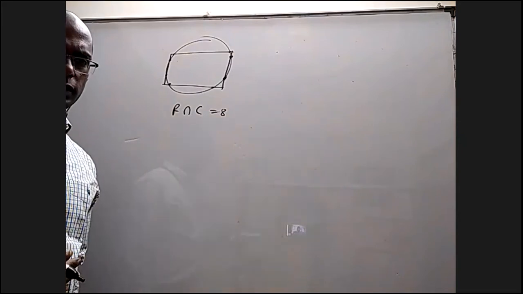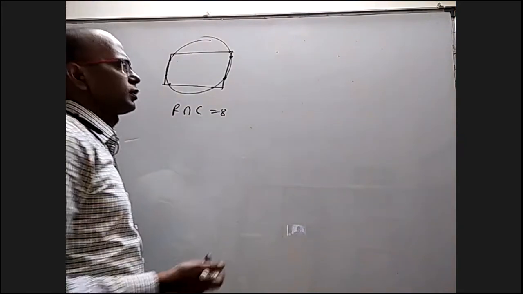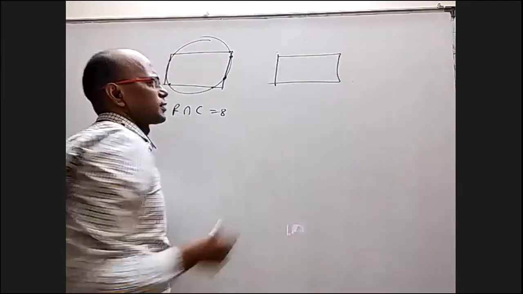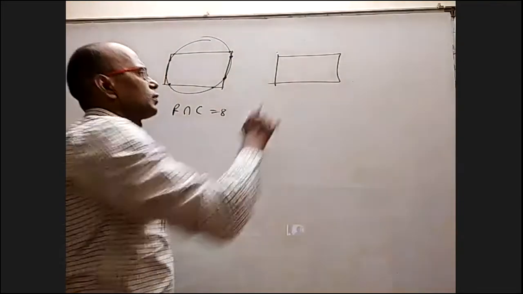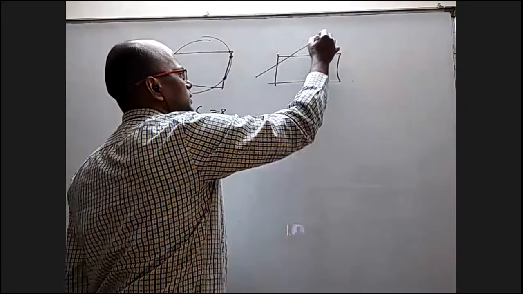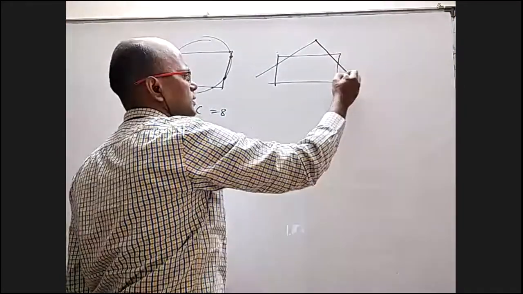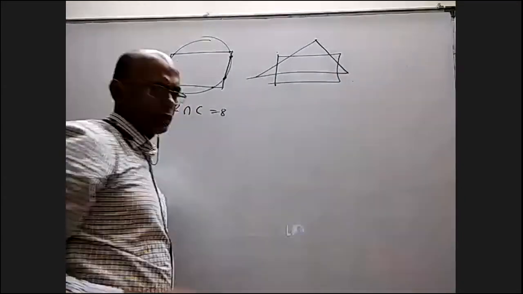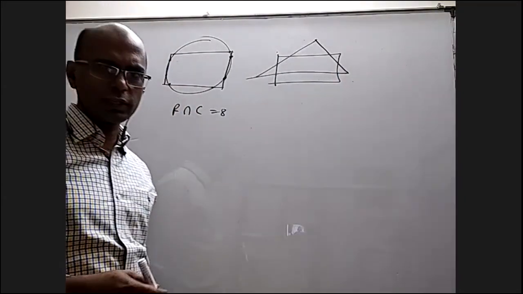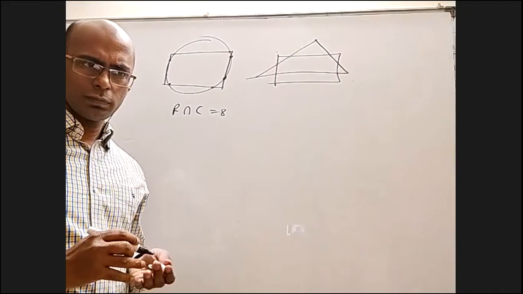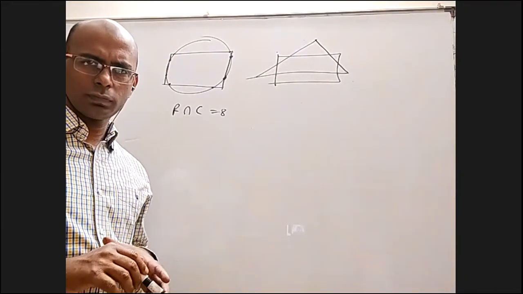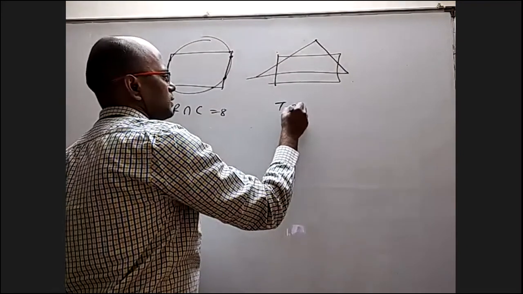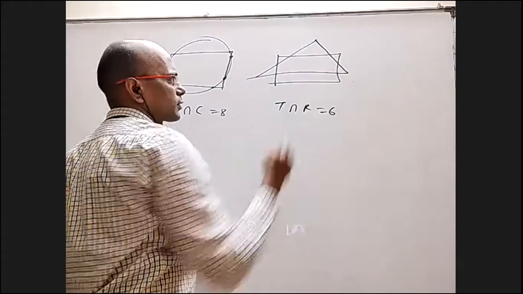Because any line can intersect only 2 lines of the rectangle. No line can intersect 3 of these lines. So one side can intersect here and one side can intersect here, and the other side can intersect these two or any other two. However you rotate, you cannot increase the number. Am I right? Yes, sir. Correct. So that will be 6. Triangle intersection rectangle will be maximum 6.